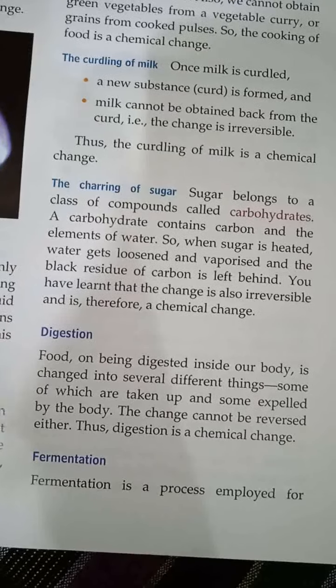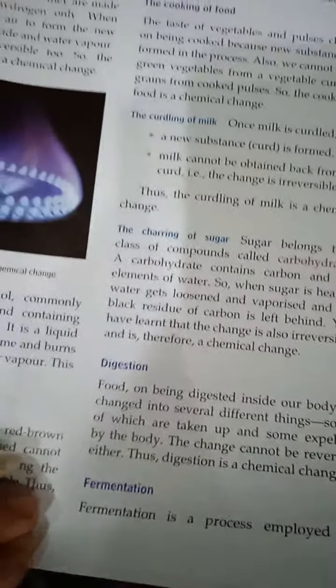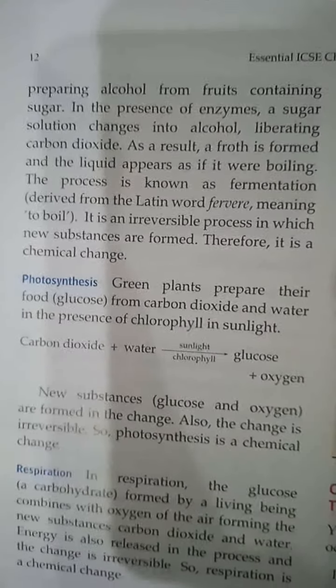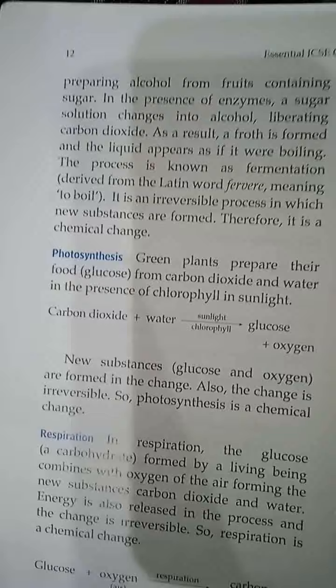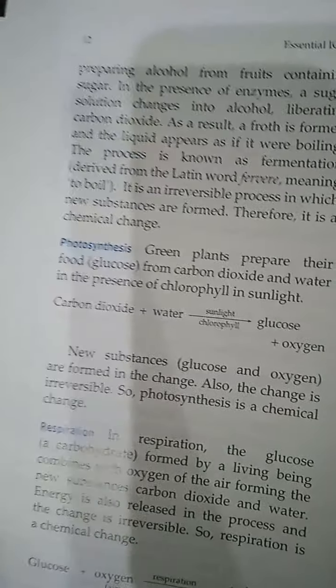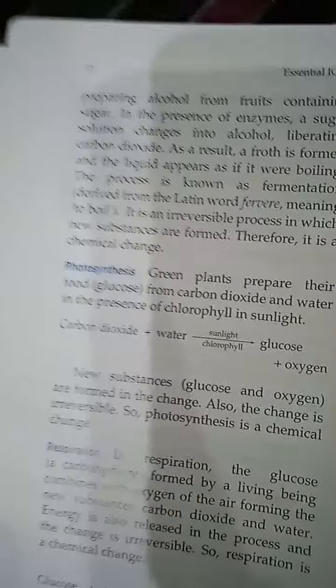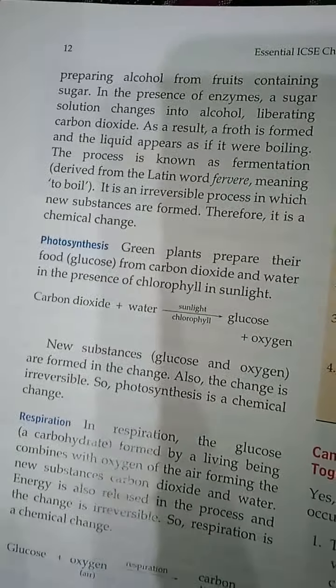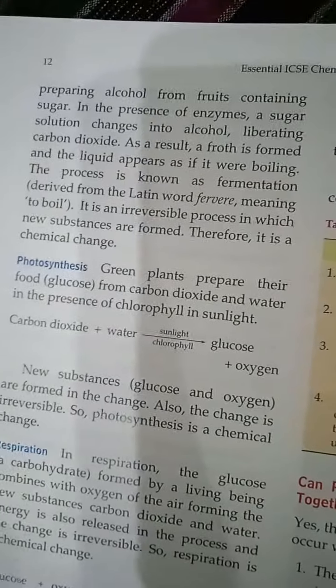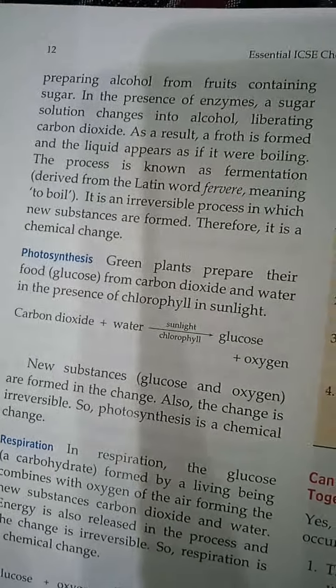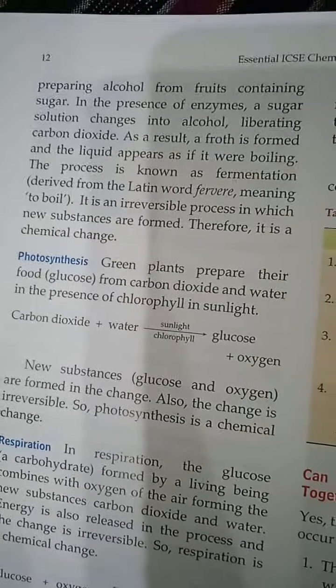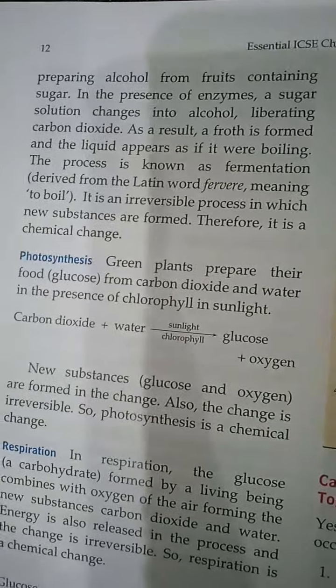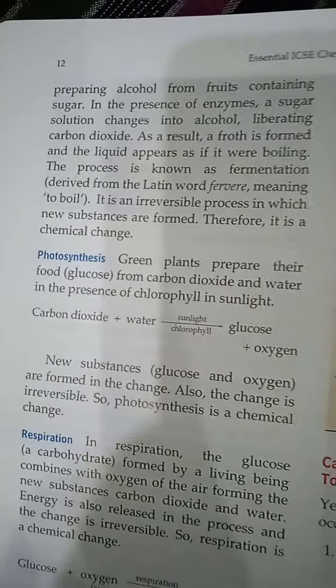Now next comes the fermentation. So what is fermentation? It is a process which is employed for preparing alcohol from fruits containing sugar. The fruits that contain sugar are fermented. Fermented means सड़ाया जाता है. To produce alcohol from it, that is known as fermentation. So what happens in the fermentation? In the presence of some enzymes, a sugar solution changes into alcohol, liberating carbon dioxide. That sugar solution in the fruit changes into alcohol, and what does it leave behind? It leaves behind the carbon dioxide.